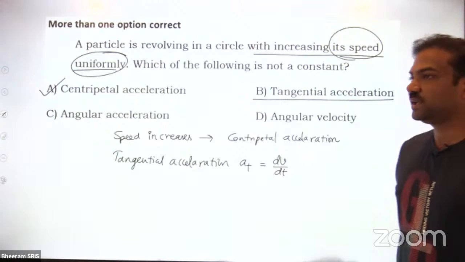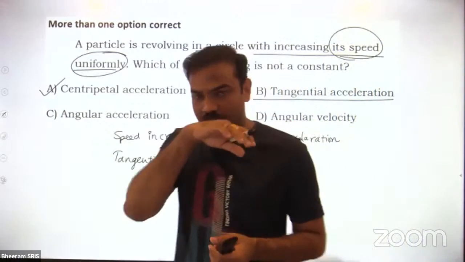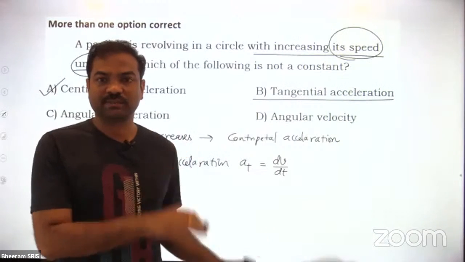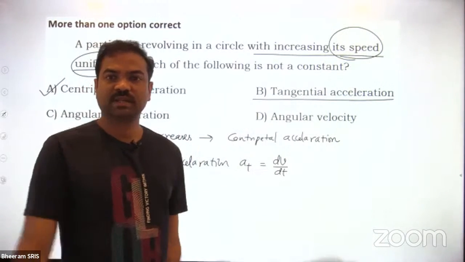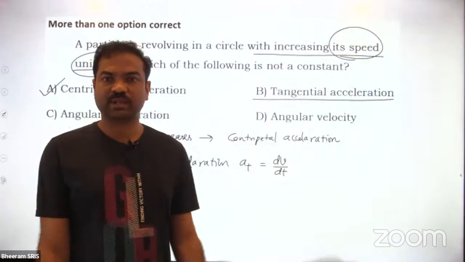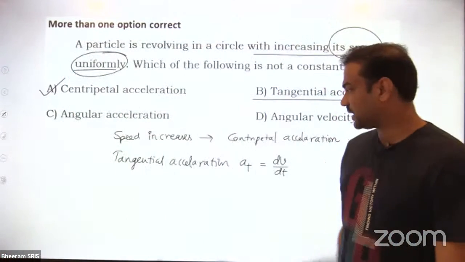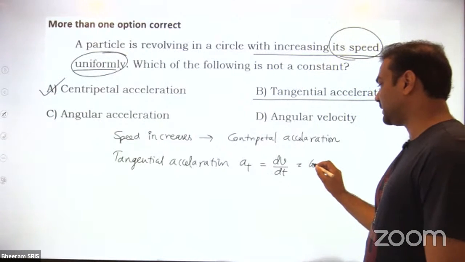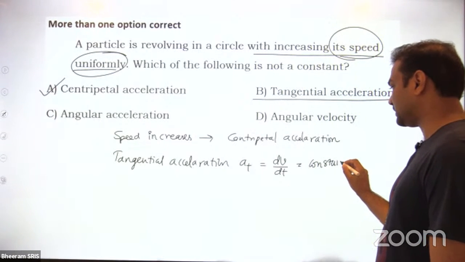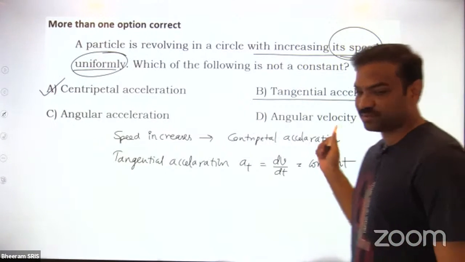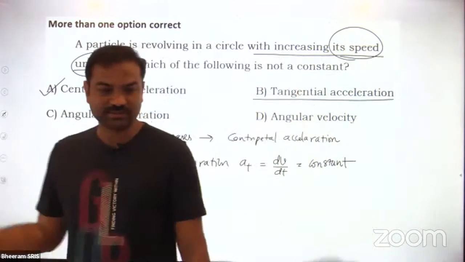Now uniformly increasing means, suppose in 1 day 10 rupees are increasing. Means every day how much is the increase? 10 rupees only. That's called a uniform increase. Increasing uniformly. Okay? So the rate is same. That means this value will become constant. Am I right or not? So tangential acceleration is constant in magnitude, not in direction.